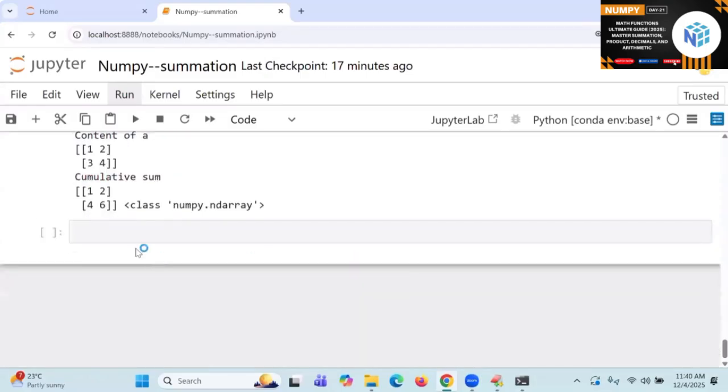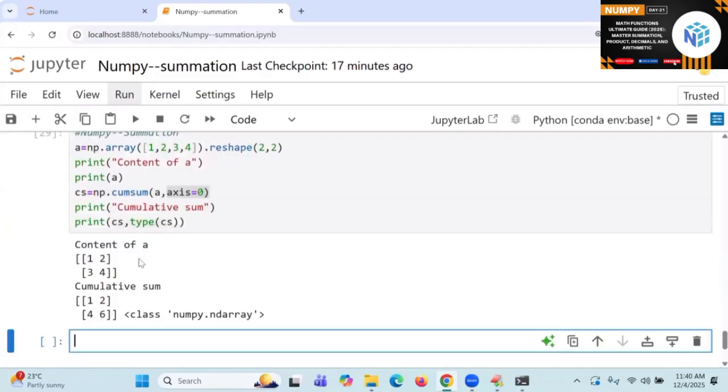Come on. Here, what is the answer? 1 plus 2, see the answer. Change the value, axis is equal to 0. Earlier, what was it? Sum function. And this is called what? Cumulative sum. Earlier it was sum of a comma b.